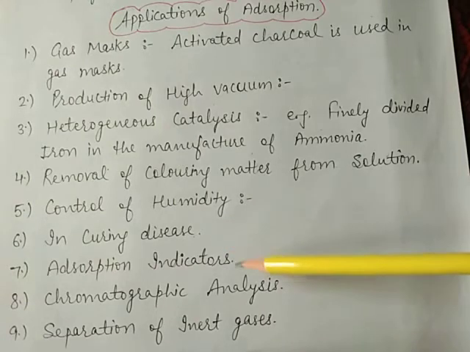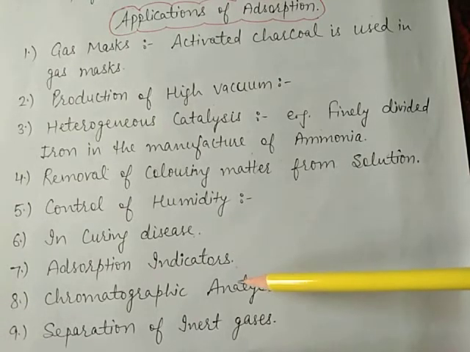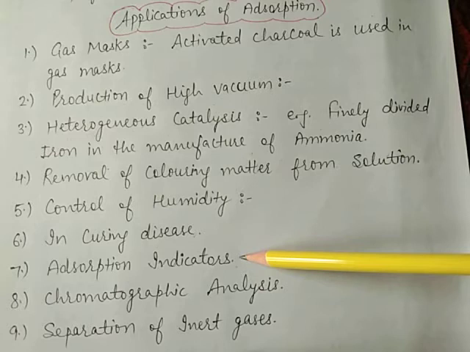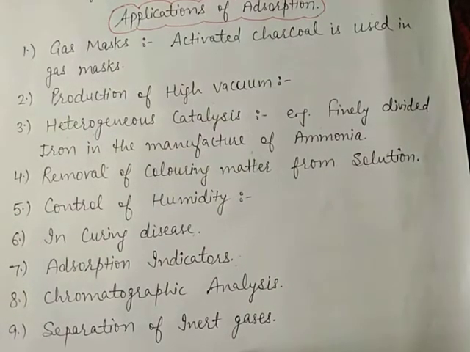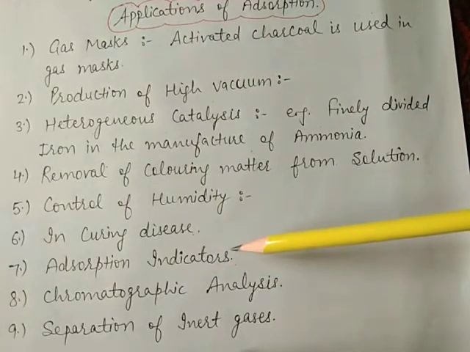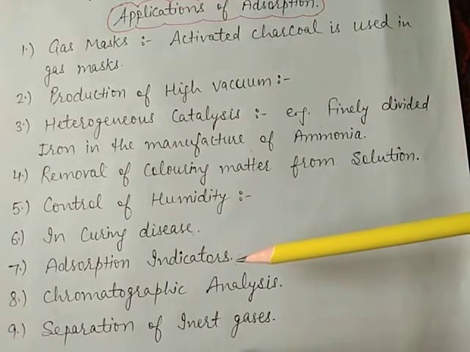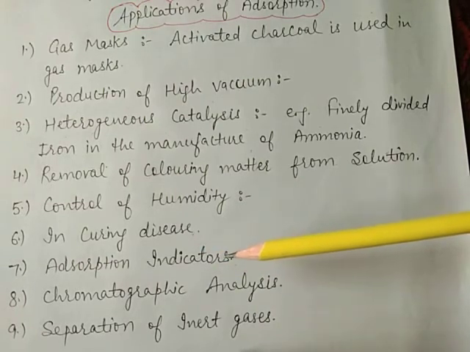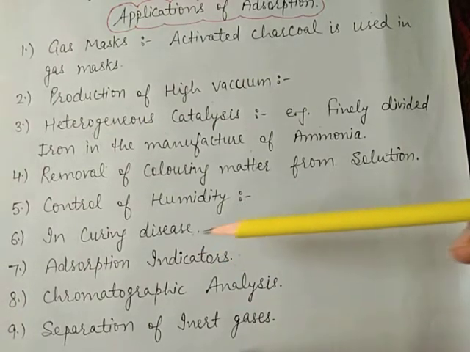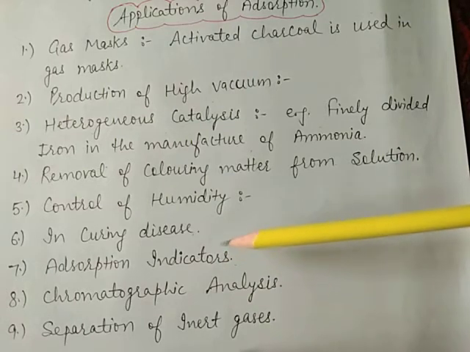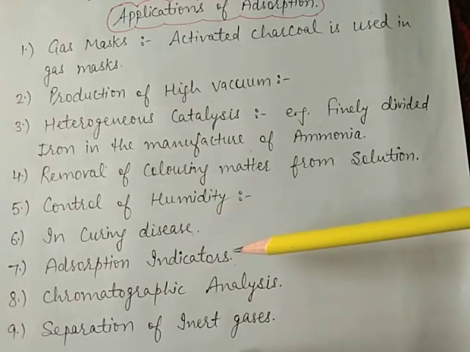The surface of a precipitate like silver halides has the property of adsorbing some dyes like eosine. This type of indicator is used in precipitation titration reactions. The indicator is adsorbed at the end point and gives a particular color on the precipitate.